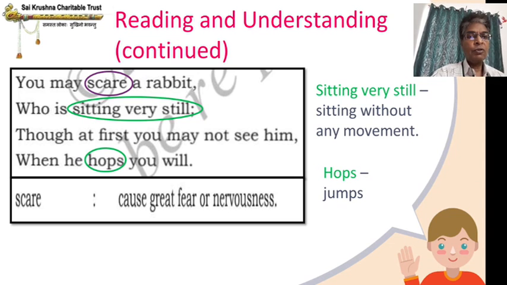So what we will do initially, probably when we are walking through a grassland thinking of something else, we will not notice any animal or anything sitting there. So there may be a rabbit sitting without movement. It may be watching something, it may be looking for some food, and suddenly when we walk, we will not see it, but it will see us. The rabbit will see us and start jumping and going away. So this is again, when you have keen eyes and sharp ears, you can notice a rabbit without even scaring it.